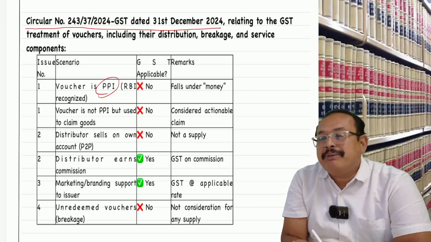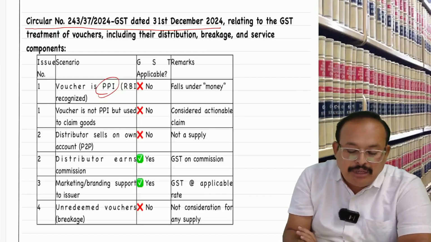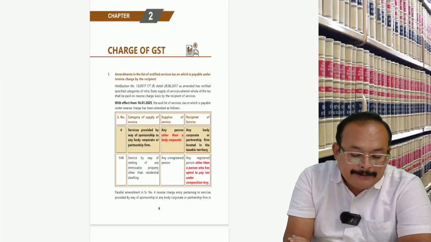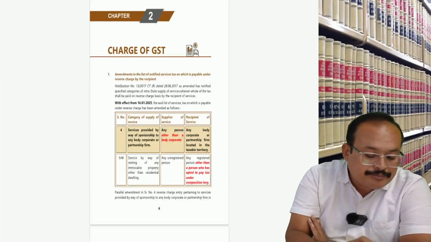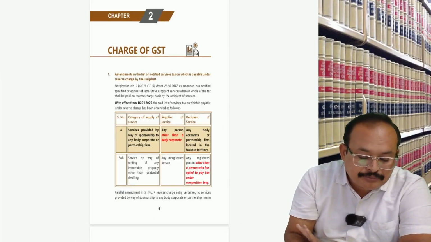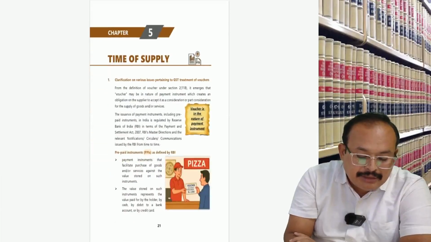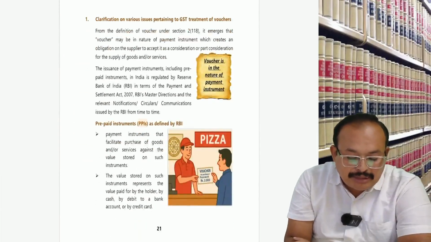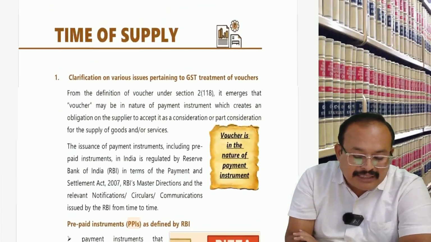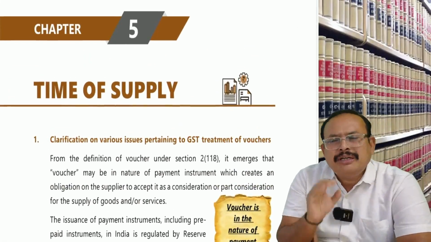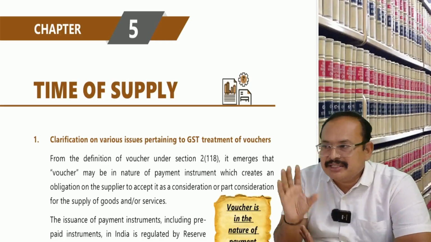We call it a prepaid instrument. Actually, I will refer to you right now. This circular on PPI, yes. For time of supply, they brought PPI into account. Clarification from the institute material. I will tell you the story of this. You will understand this.